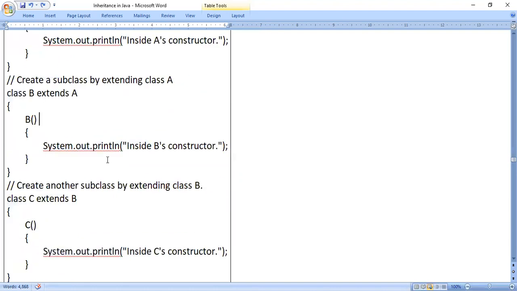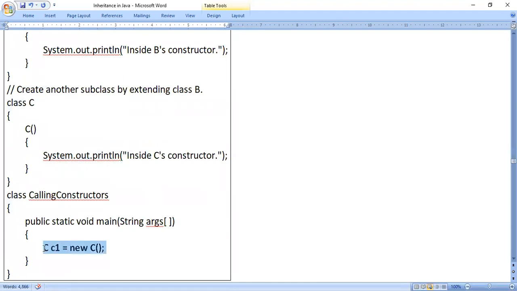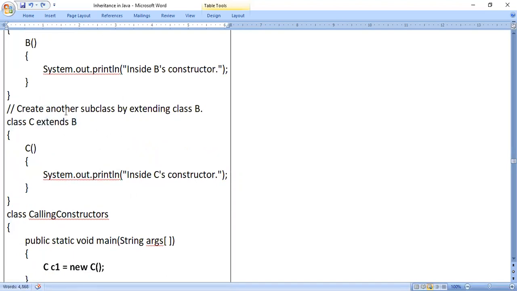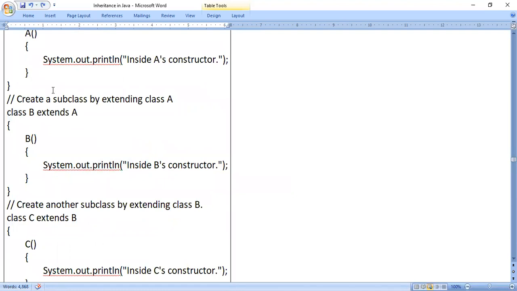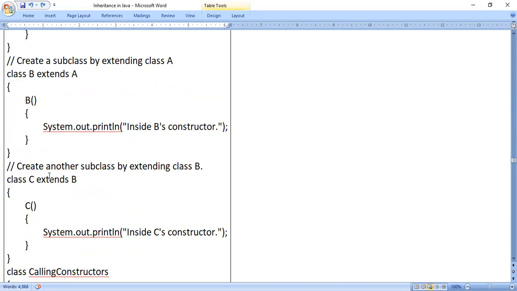In addition to that, class C is linked to B. If it were independent of B and A, then also we could say that when this statement is executed, the constructor in class C is executed, so our output is "inside C's constructor". But here there is a dependency. That means class C is linked to B, and class B is linked to A. That means class B is dependent on A, and class C is dependent on B. So we can say three classes are linked here.